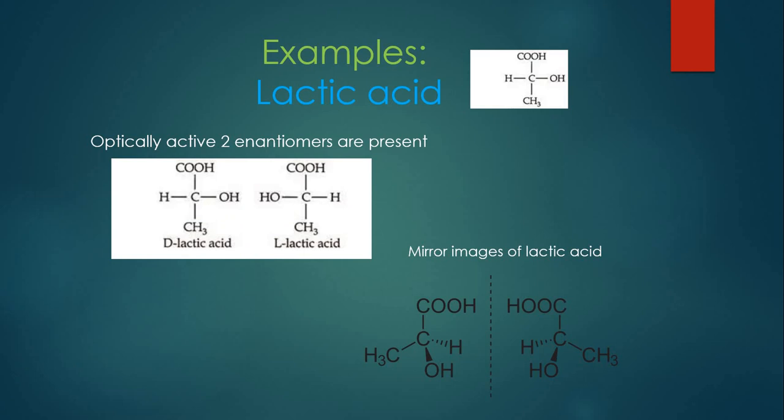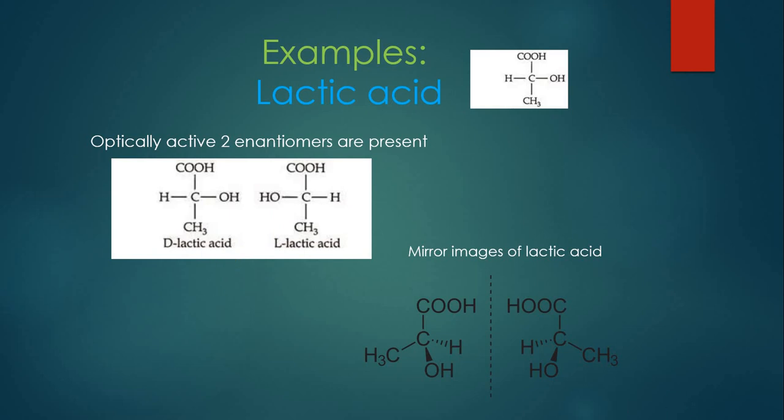So in other words, we can say that there are three forms of lactic acid that can exist: dextrorotatory, levorotatory, and the third form is the racemic mixture, which is optically inactive. Two of the forms, the enantiomers, are optically active and the racemic mixture is optically inactive.